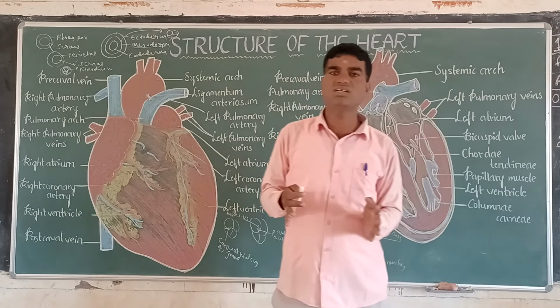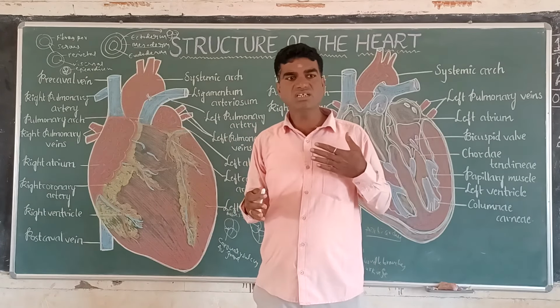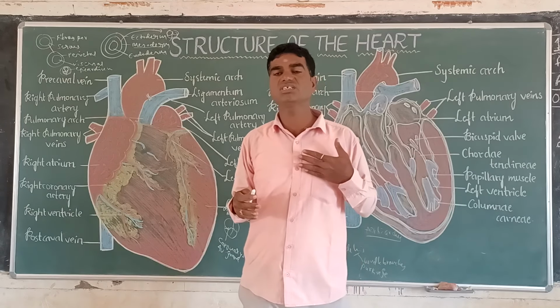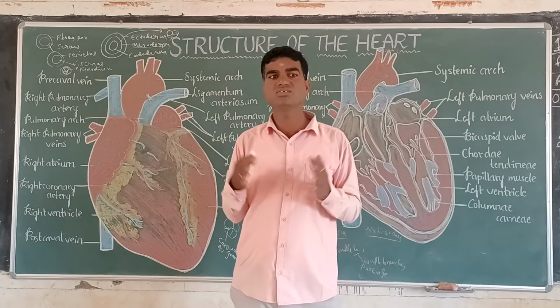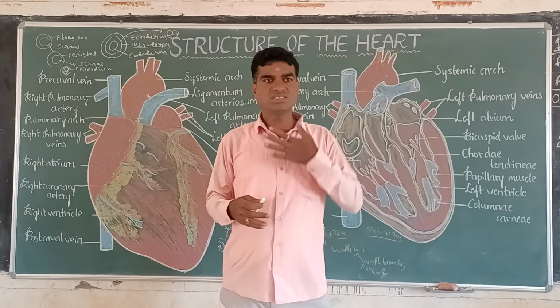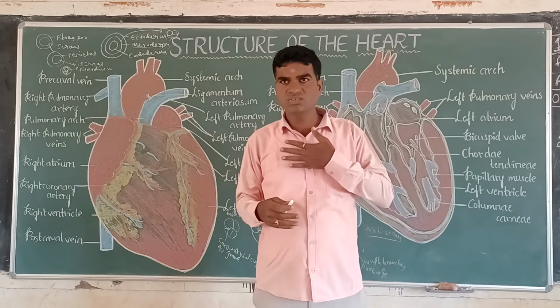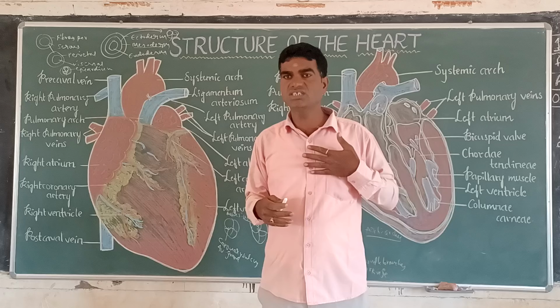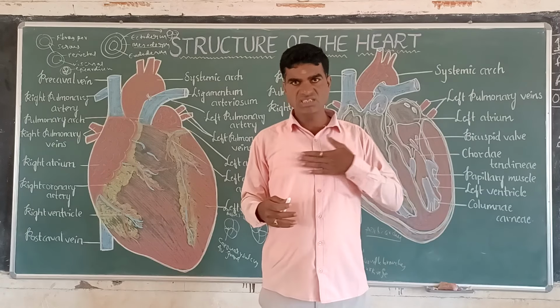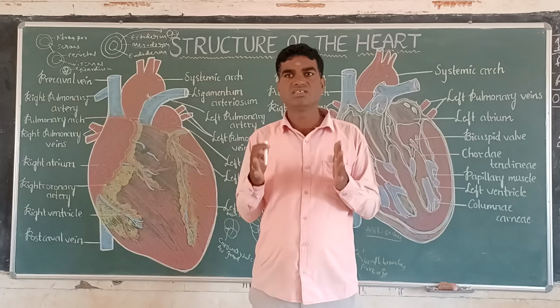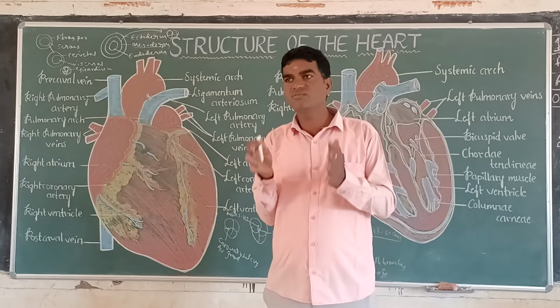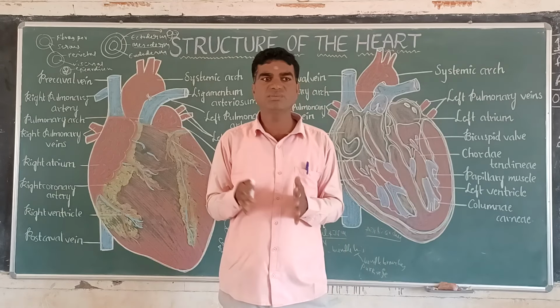The location of the heart is generally slightly to the left side, in between the lungs. The heart is present here in the thoracic region, slightly to the left side. This region is called the mediastinum. In this mediastinum, slightly to the left side, the heart is present in human beings.